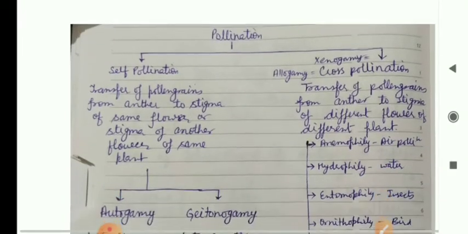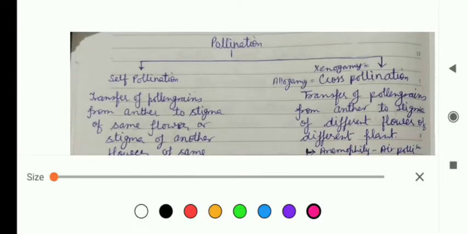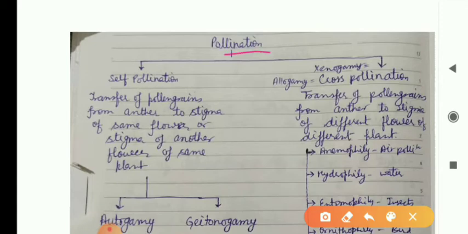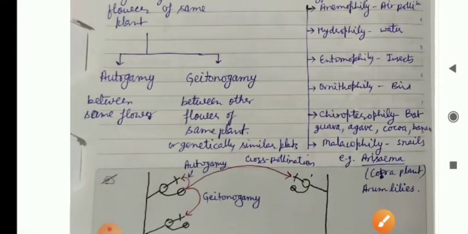Now, this is the flow diagram of pollination. Pollination is of two types: self pollination and cross pollination. Self pollination is the transfer of pollen grains from anther to stigma of the same flower or stigma of another flower of the same plant. This is of two types again: autogamy and geitonogamy. Autogamy is the transfer of pollen between the same flower, and geitonogamy is between the flower and another flower of the same plant.